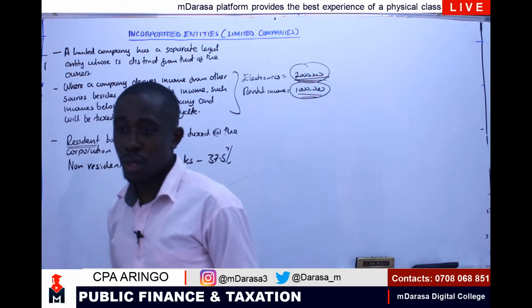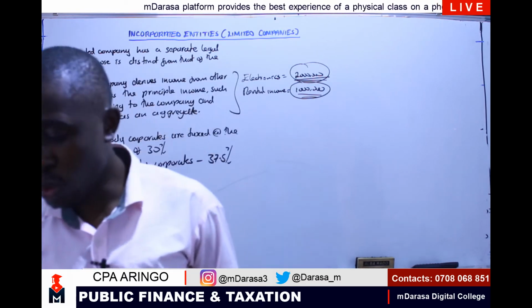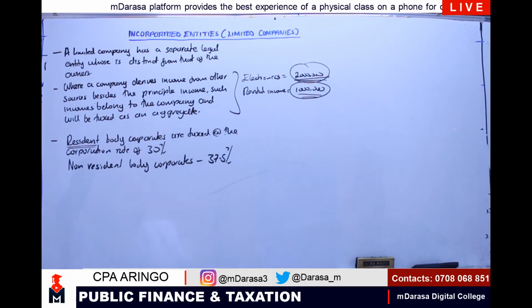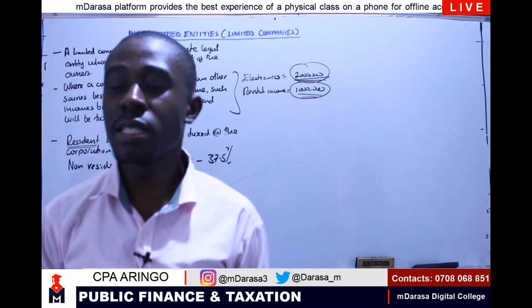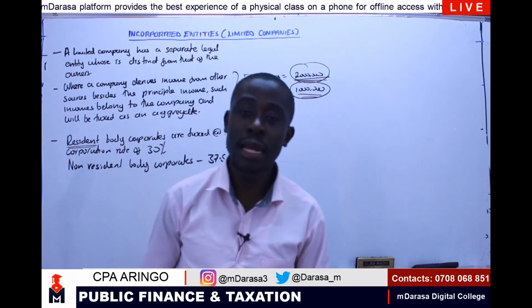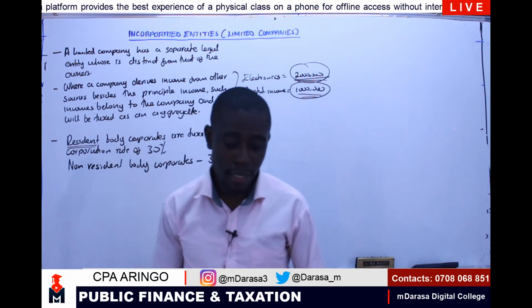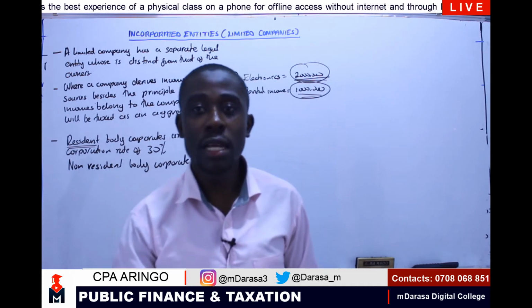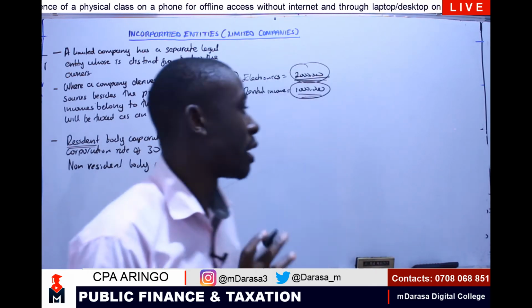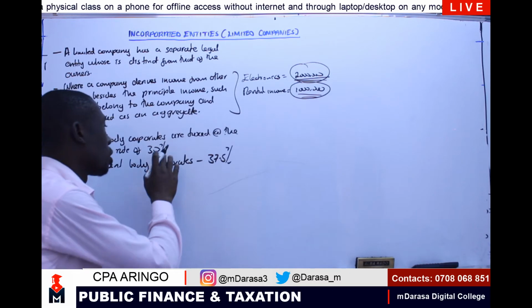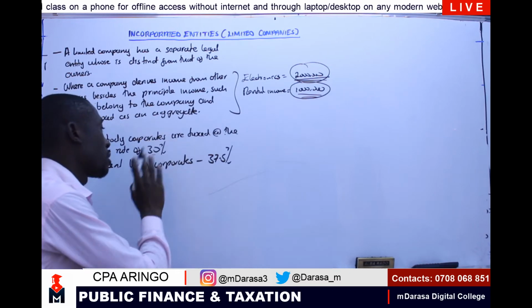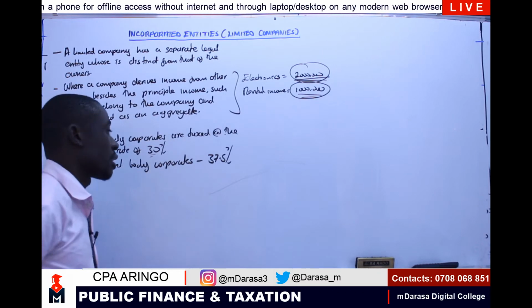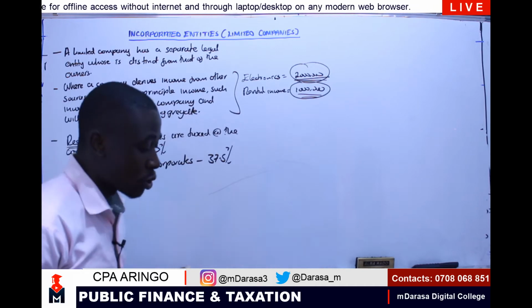Now, there's also another key concept that we must always have at the back of our mind. Remember, we could be having new listed companies. On these new listed companies, we normally have different categories of taxation. It's not like for a newly listed company, irrespective of, say, if it's a resident company, I'm not going to tax it at a corporation rate of 30%.